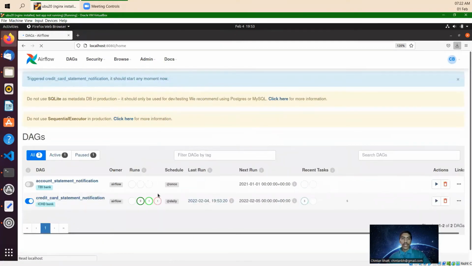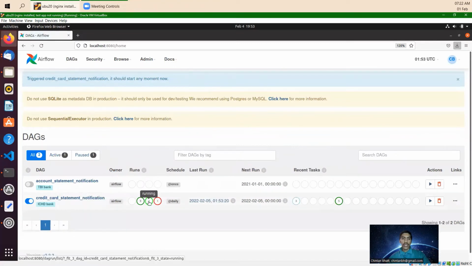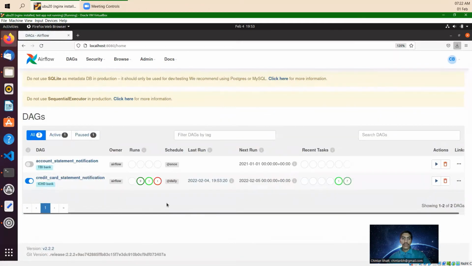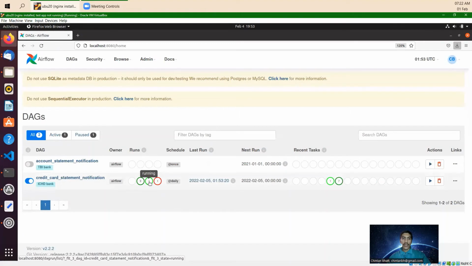It says starting now. You can see this is running, and one run failed. 1 of the 4 tasks has run and 3 are remaining. So it's the fifth attempt. Let's just say it's running right now. Let me refresh. It's still running.